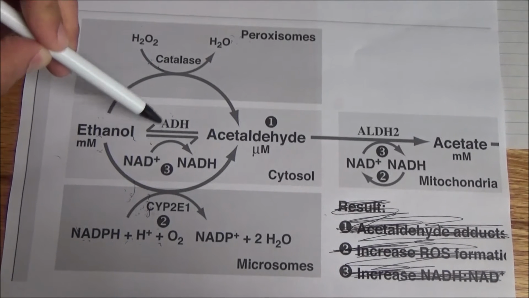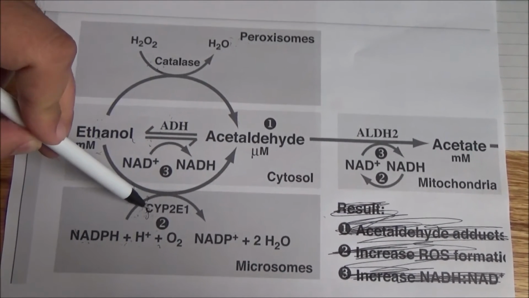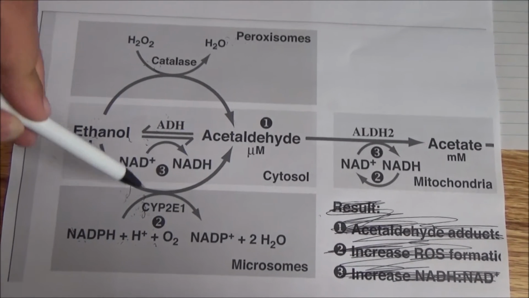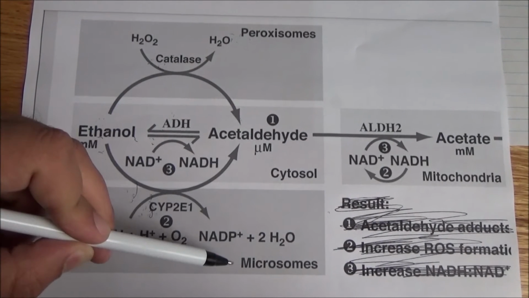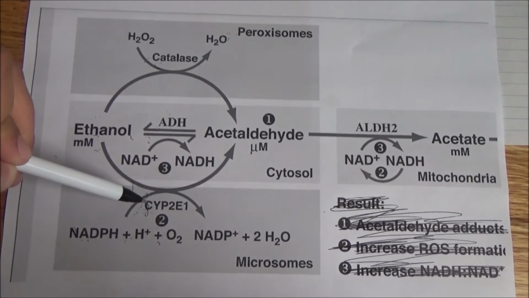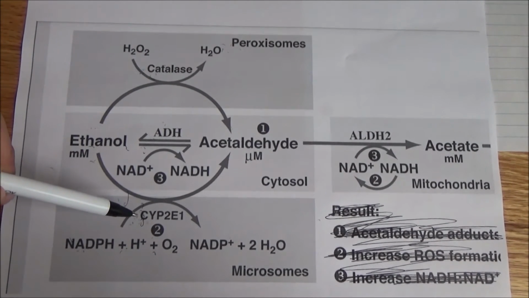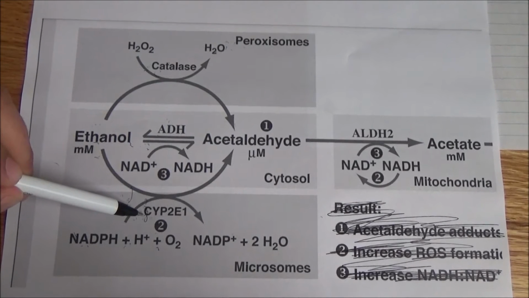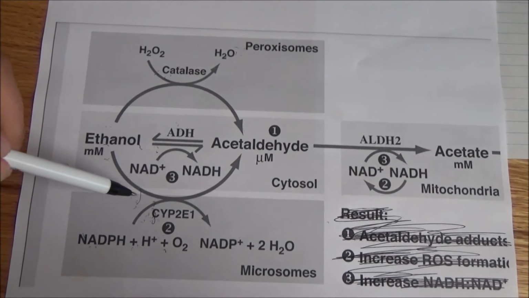So not only is it going to do this reaction and this reaction at the same time, your body is going to go and do this reaction also. What is this showing? This is a new enzyme, CYP2E1, found in the microsome. Microsome is an organelle you don't really need to worry about right now. So what's going to happen is that you have this enzyme, CYP2E1, catalyzing the reaction of ethanol into acetaldehyde.